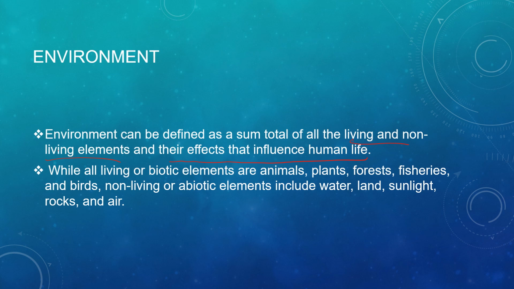The living things are the biotic components, like the animals, the plants, the forest, the fisheries and the birds. Whereas the non-living or abiotic elements of the environment are water, land, sunlight, rocks and air.